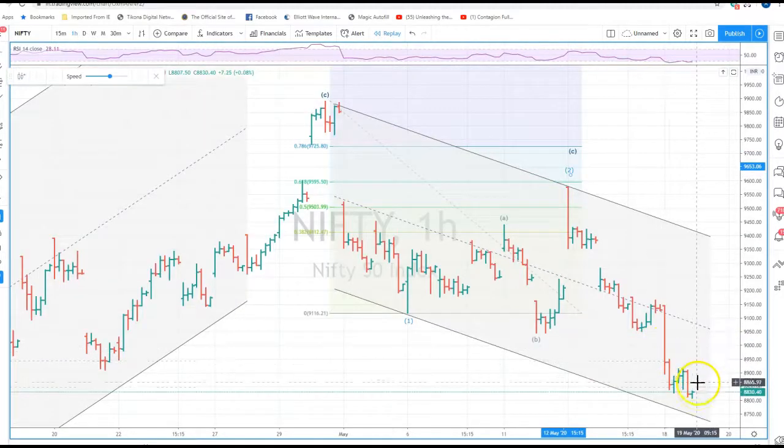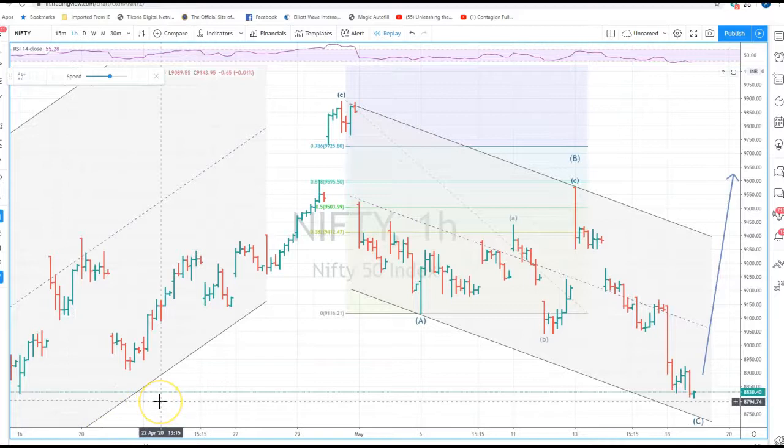So we can think that if we have a bounce tomorrow, this bounce can retrace about 0.618 times this wave and then come down sharply. So that original bearish count will continue. So that looks like one of the possibilities. What is the other possibility?